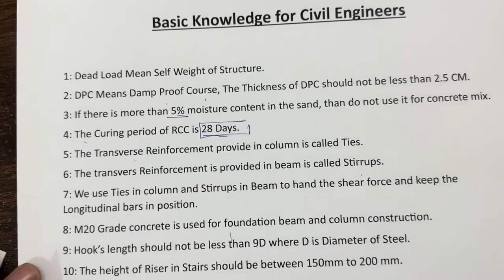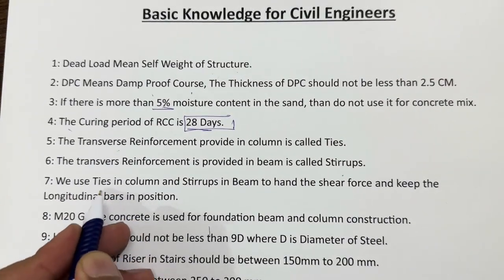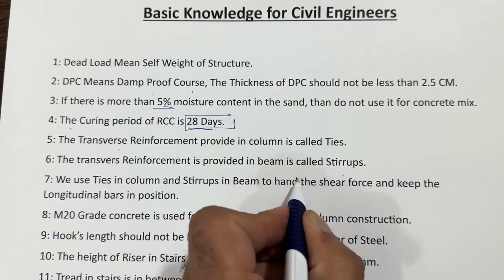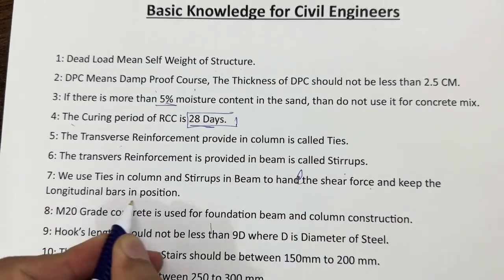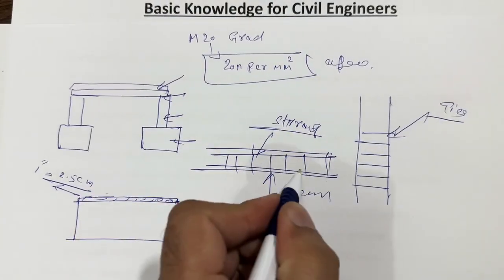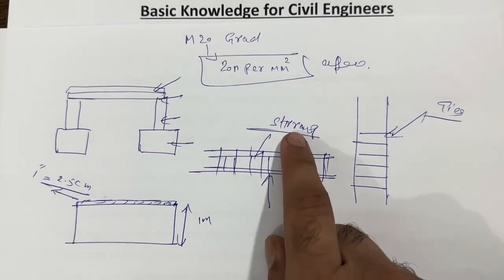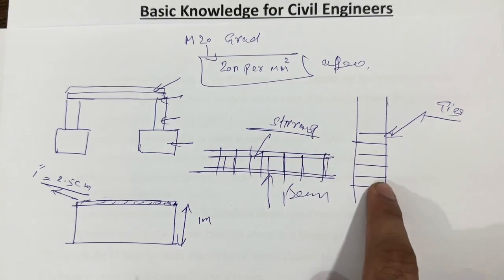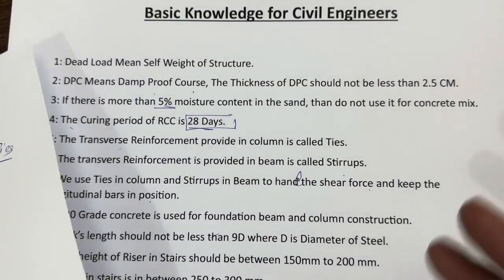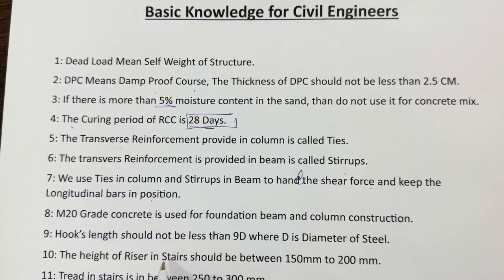Next guys, here you can see we use ties in column and stirrups in beam to handle the shear force and keep the longitudinal bars in position. Guys, you can see these are longitudinal bars. To keep them in position, we are connecting all these longitudinal bars with the help of stirrups, and also ties in columns, especially for shear force and also to keep the bars in position.